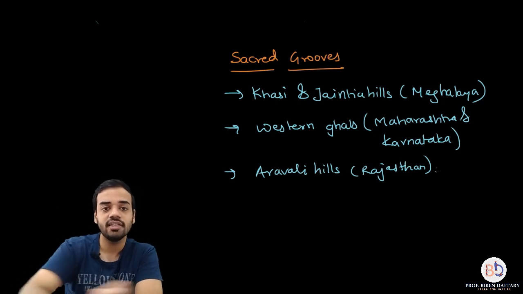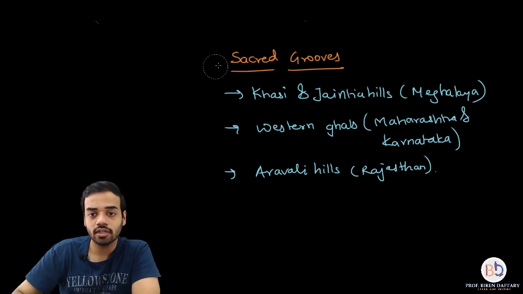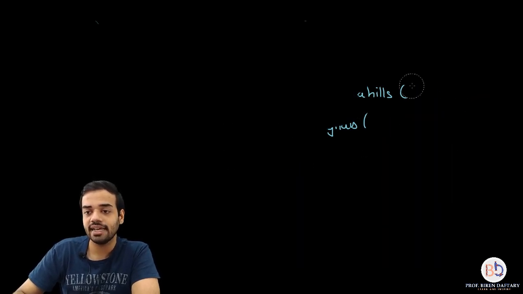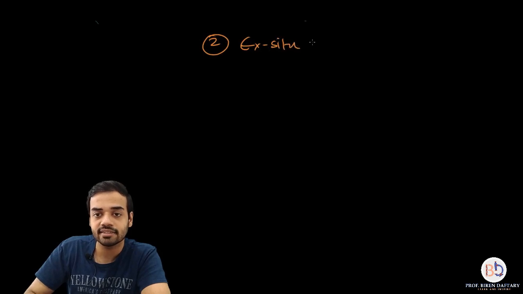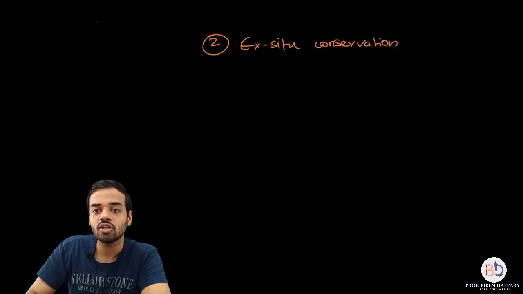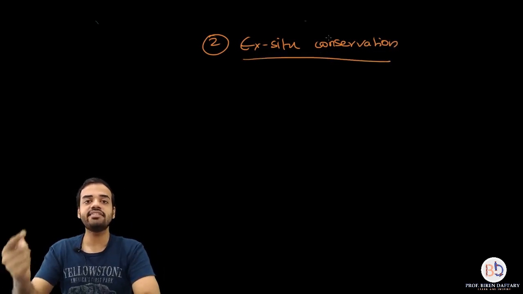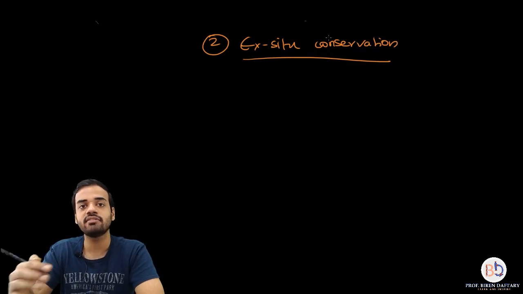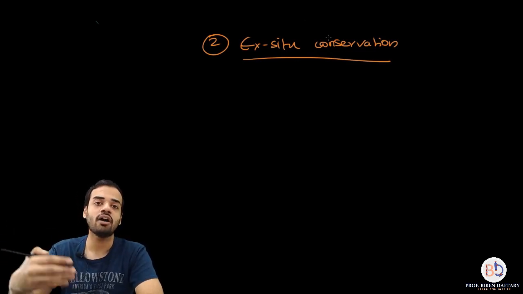Now let us study the next part of conservation, or the next type of conservation, which is called ex situ conservation. So let me write down the heading. This is the second type of conservation, which is called the ex situ conservation. Now ex situ means off site, in situ means on site, conservation at home. Ex situ conservation is off site, conservation away from home.